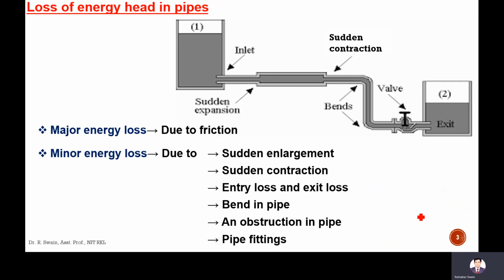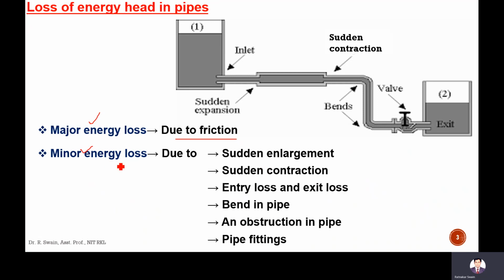That energy loss is broadly classified into two types: major energy loss and minor energy loss. Major energy loss means the maximum energy loss occurs in this type. That is due to friction, that is, due to the boundary of the pipe and the water. Due to the roughness of the boundary, that energy loss is maximum.